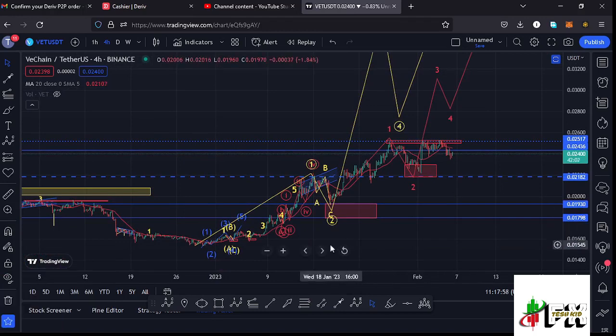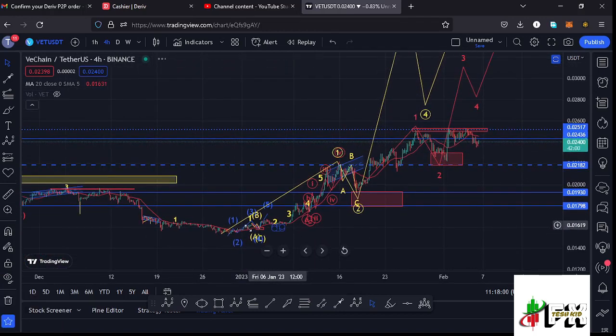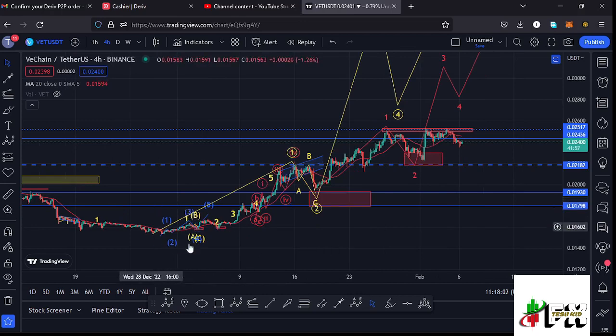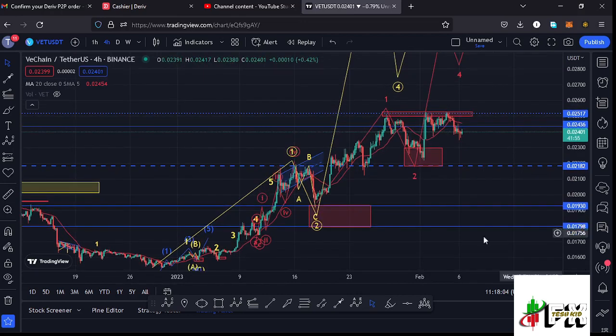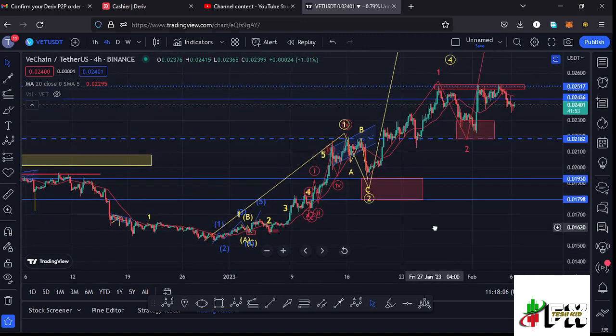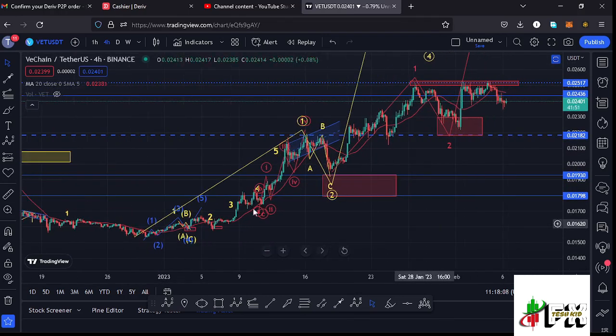here on the 4-hour chart you can see that after making our lower low at around the $0.015 mark, we started a very nice bounce to the upside, obeying the Elliott wave structures, where you can see that I have this 5-wave structure to the upside, having the wave 5 making its peak at around the $0.02182 mark. And after seeing that 5-wave structure to the upside, I believe Vechain completed an even larger Elliott wave count 1 to the upside of this Elliott wave structure that I have right here in yellow.